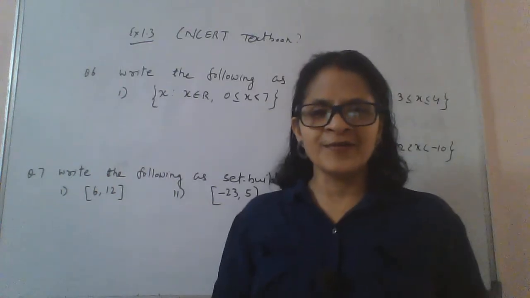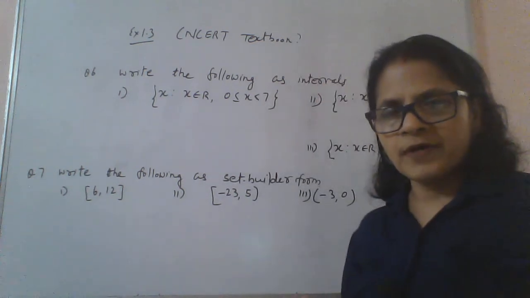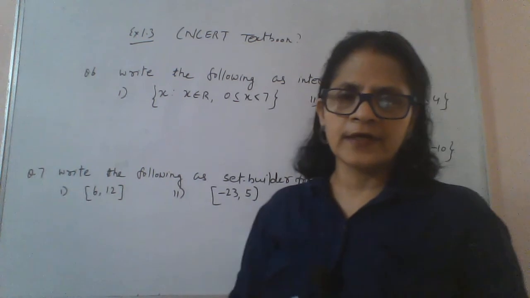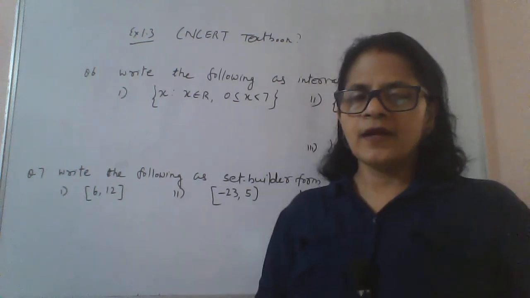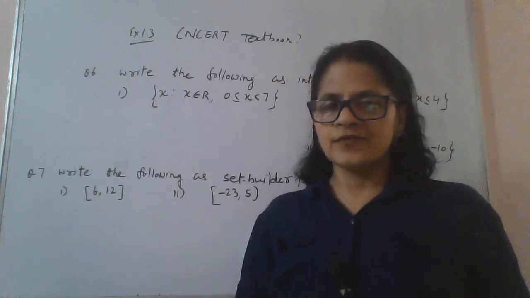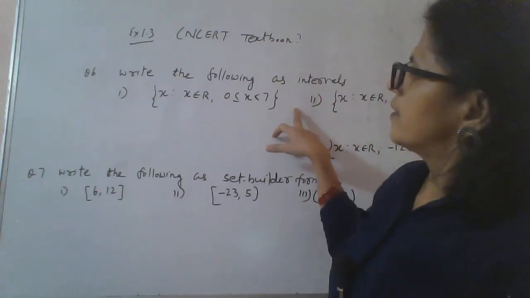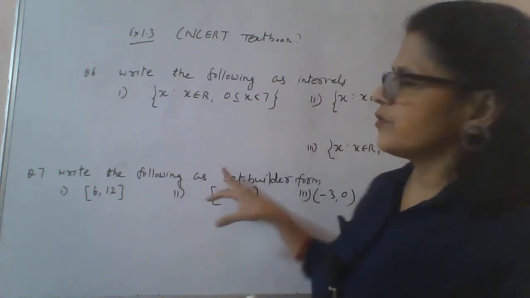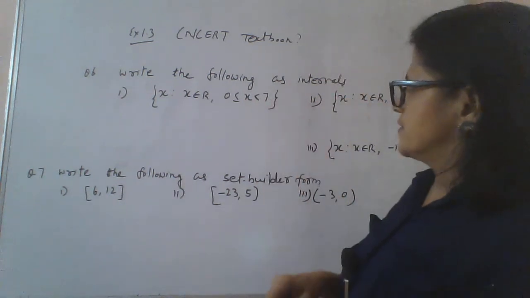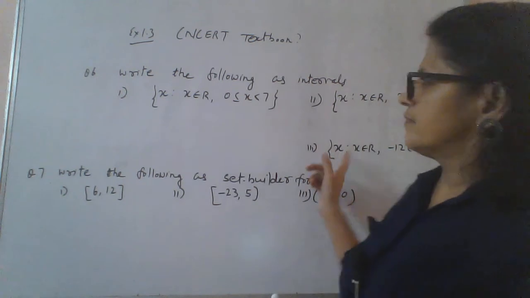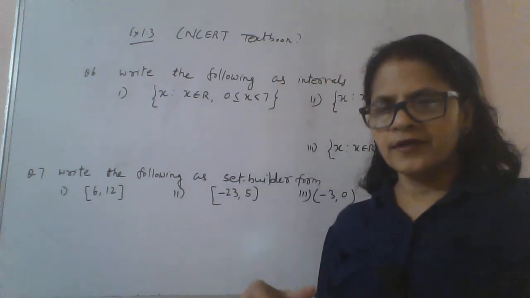Finally the questions. Some of the questions we have already included in our examples. If you see power set and universal set, I have already taken some questions from 1.3 in examples. And I am sure if you try such questions, you will be able to do them. The next one is, after studying intervals, some questions based on the interval concept. Write the following as intervals. We are given these in set builder form and we have to write them in interval form.